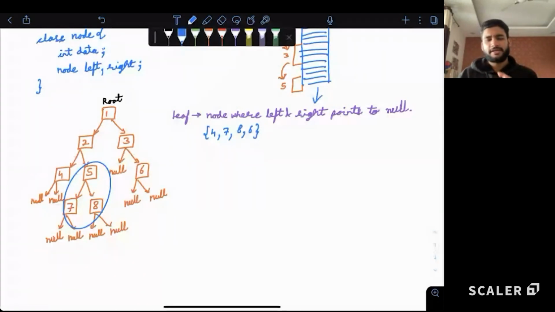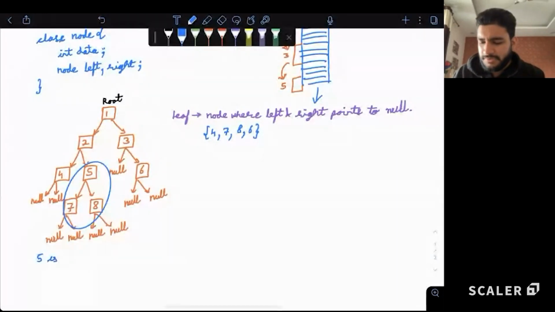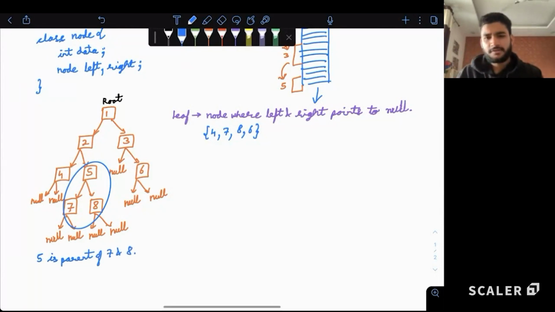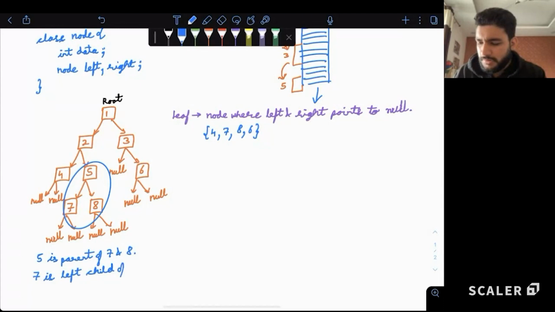So 5 is parent of 7 and 8. These are just the namings, how we name them. 7 is left child of 5 and 8 is right child of 5.